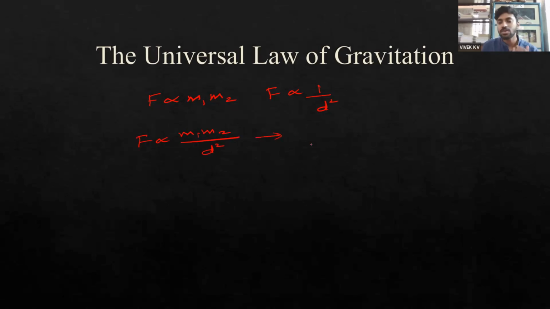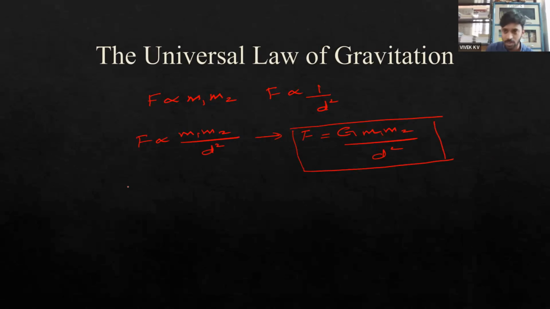We multiply it with a constant in order to change the proportionality sign. The constant we use here is termed capital G, so G m1 m2 by d square. So we have a new equation: F equals G m1 m2 by d square. This equation is known as the gravitational equation.